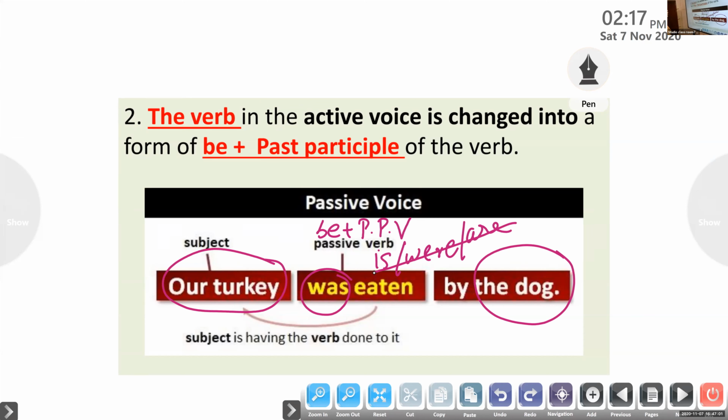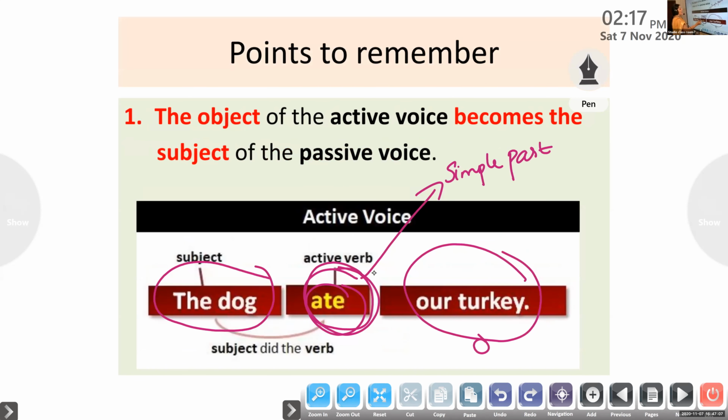Why have I used was in the sentence? Because the sentence is in simple past. Because ate shows that ate is a finite verb. It shows that the sentence is in simple past tense, isn't it? The sentence is in simple past tense. So the simple past form of be, singular. The dog is singular.